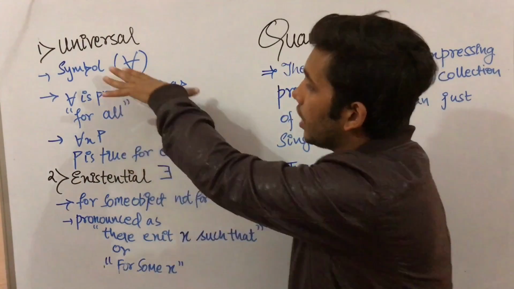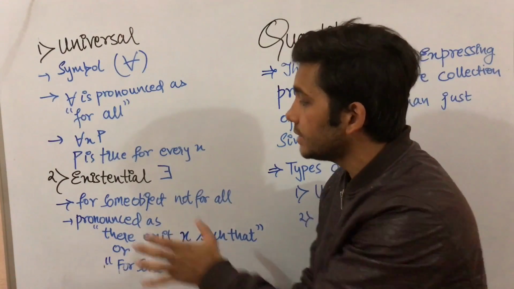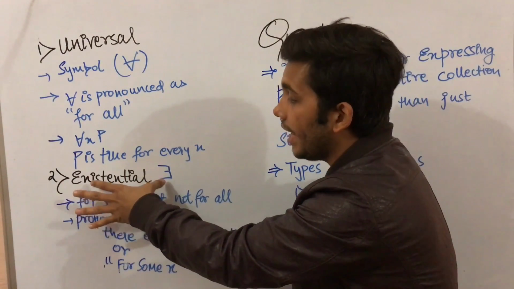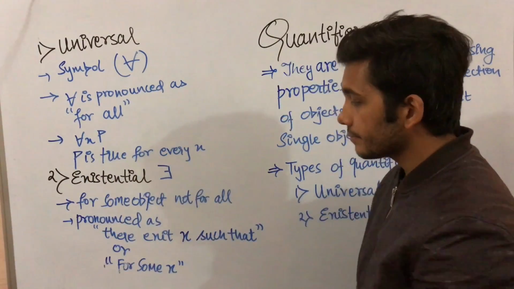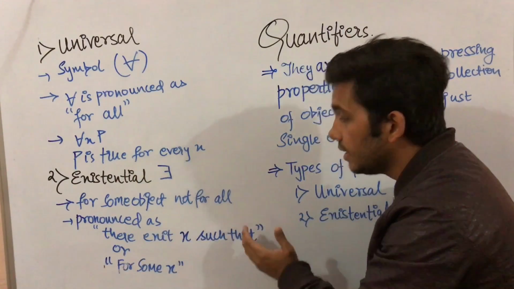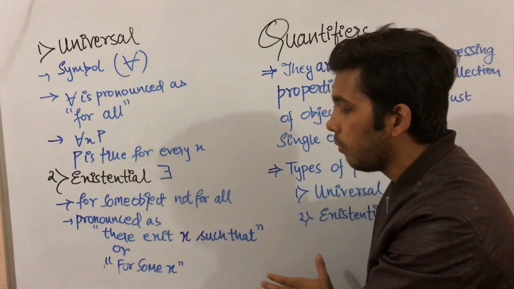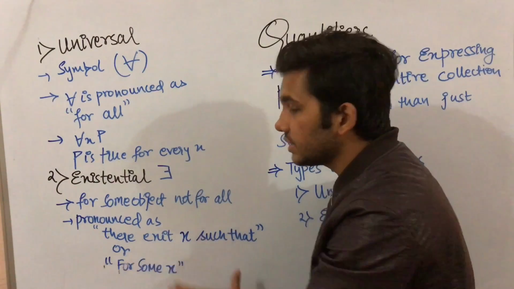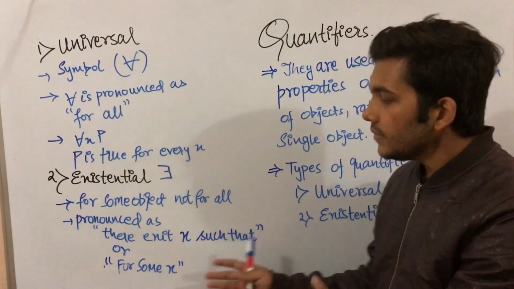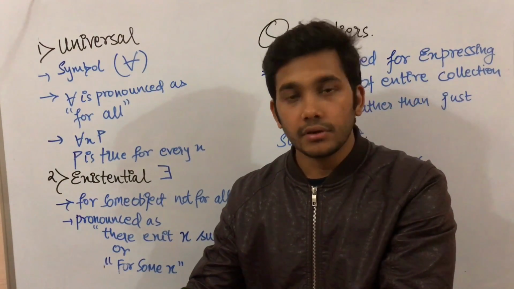For all objects we use the universal quantifier, and for some objects we use the existential quantifier. It is pronounced as there exists x such that, so you can say there exists some Indian who loves football, or for some x, for some Indians, they love football.